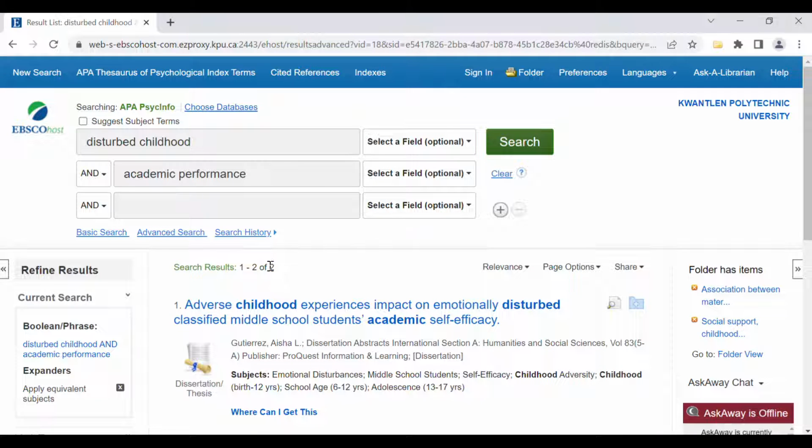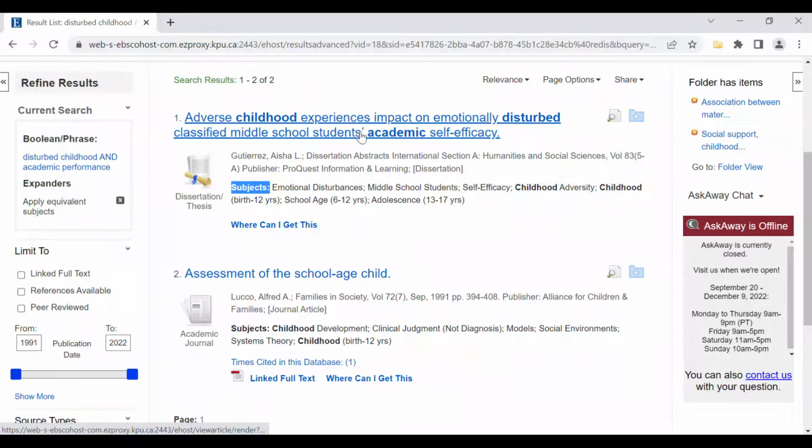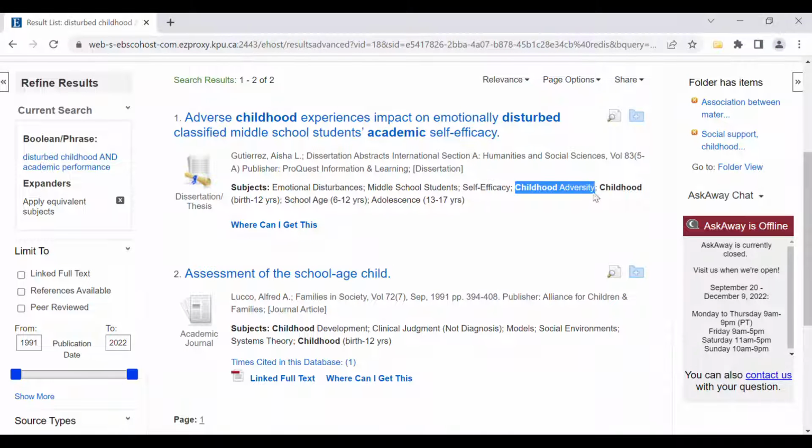The first thing I do is look at my result list. Only getting 2 results tells me that I probably didn't pick the right words here. Now, there's a lot of places or things you can do to get more ideas for words. The first thing I usually do is look at the subject tags that are attached under each of the articles in the result list. If I find an article that looks like it might be related to what I'm after, and I don't see my search words in the subject tags, I can usually find better words or additional words that I can use to search.